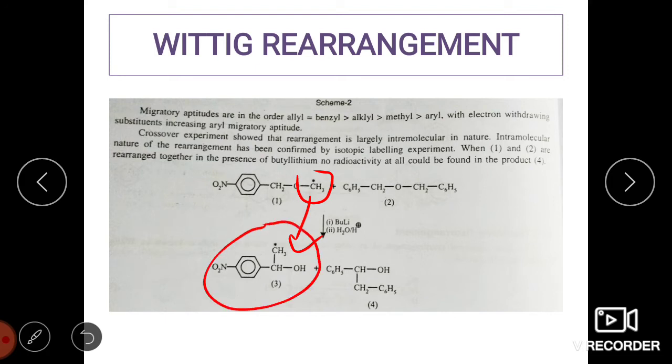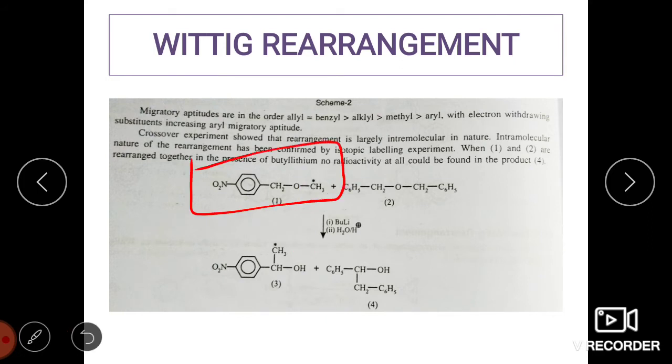So this shows that this reaction is intramolecular, that is, there is a rearrangement within the particular substrate itself, and it is not an intermolecular rearrangement, because you can see the isotopic labeling on the substrate.